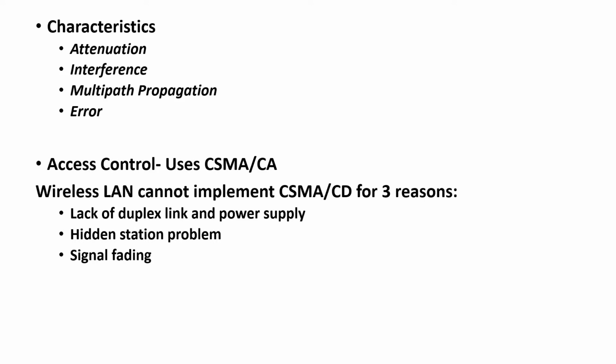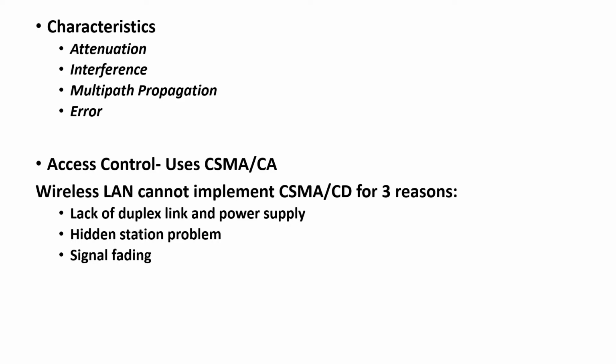And multi-path propagation. Once a sender sends out the signal, this signal may reach the receiver from multiple paths, or it may even bounce back to the sender itself because of different obstructions such as walls, etc. Error detection: with the above characteristics in a wireless network, we can expect that errors and error detection are more tedious and more serious issues.